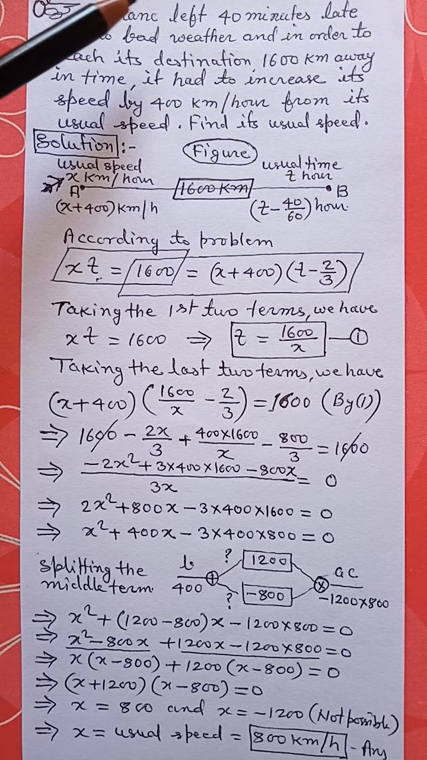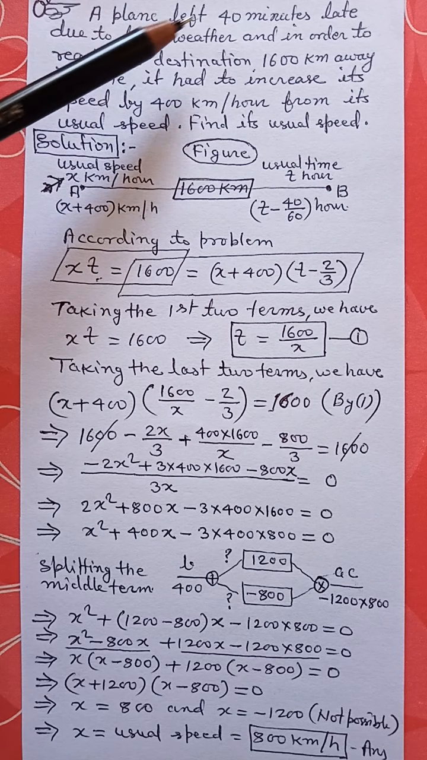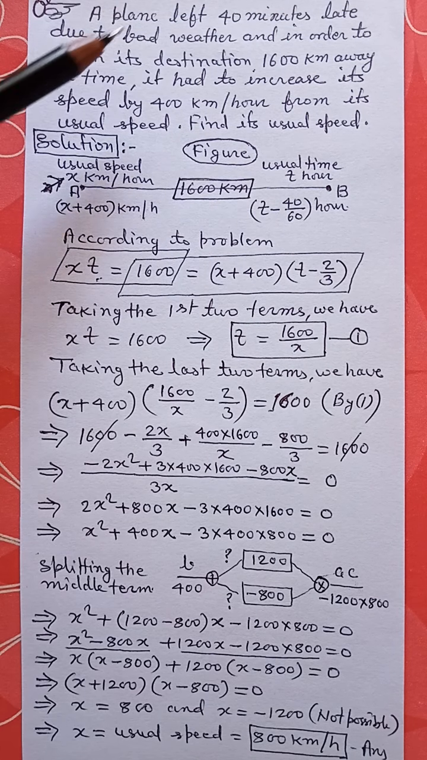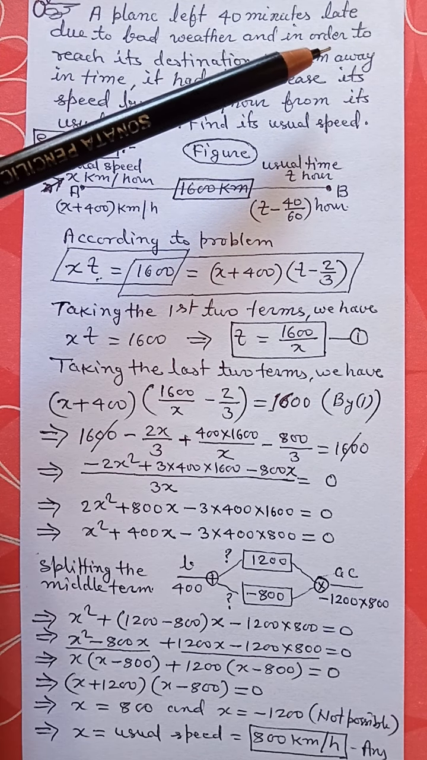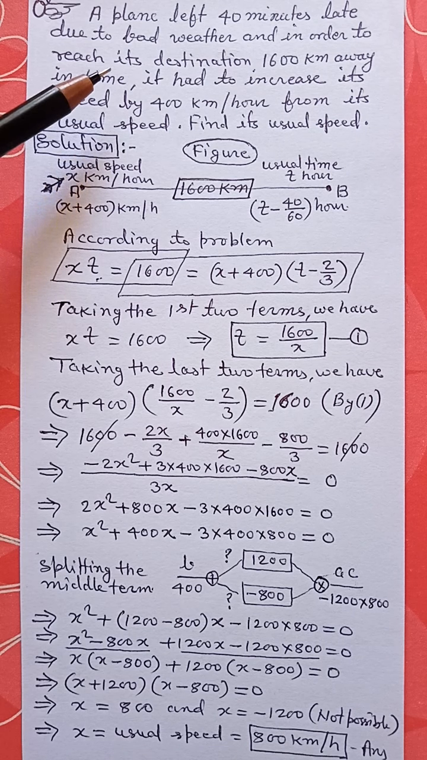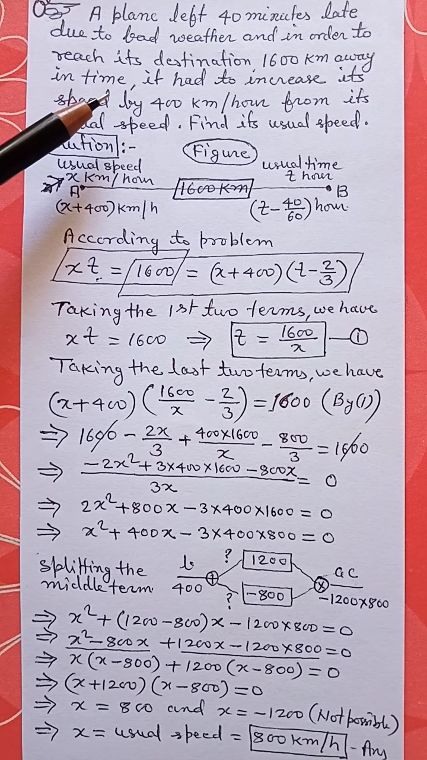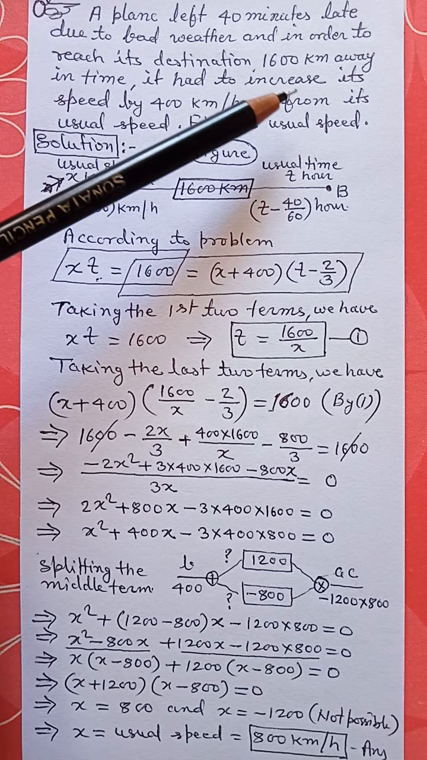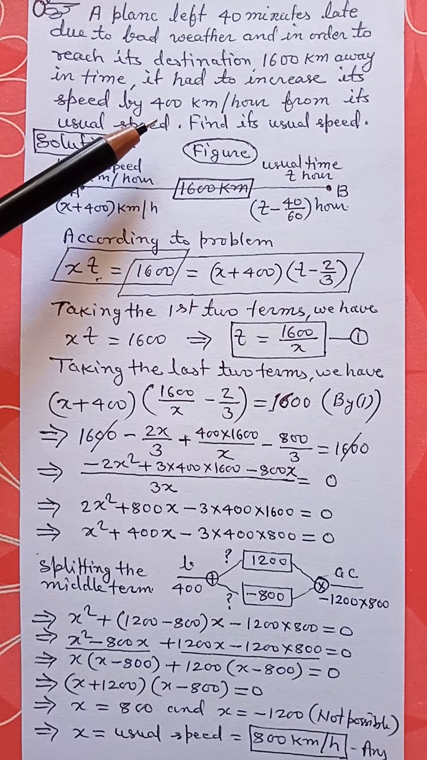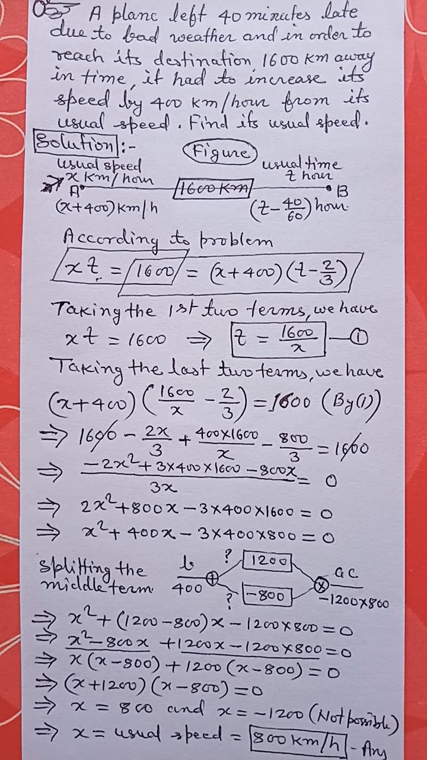A plane left 40 minutes late due to bad weather, and in order to reach its destination 1600 kilometers away in time, it had to increase its speed by 400 km per hour from its usual speed. Find its usual speed. Let us proceed for its solution.